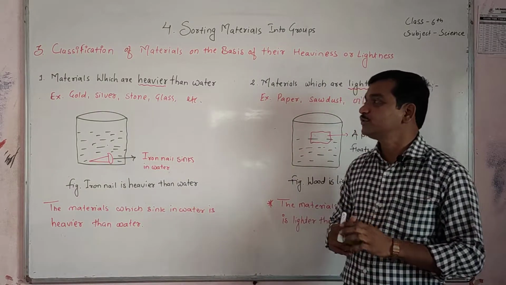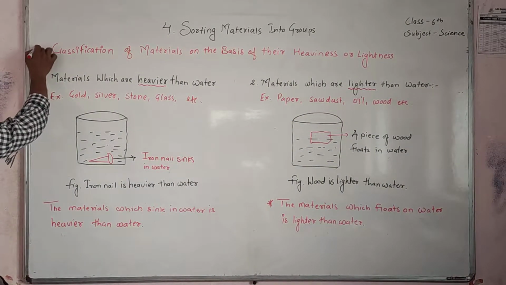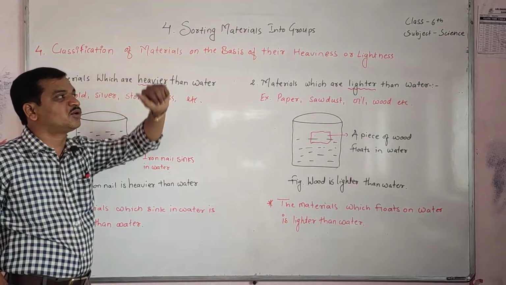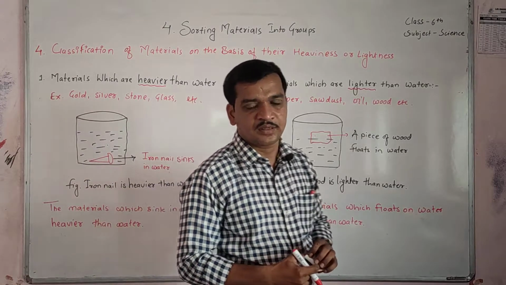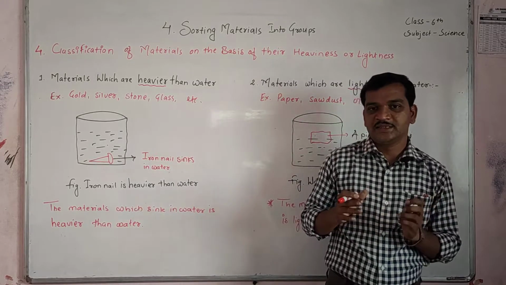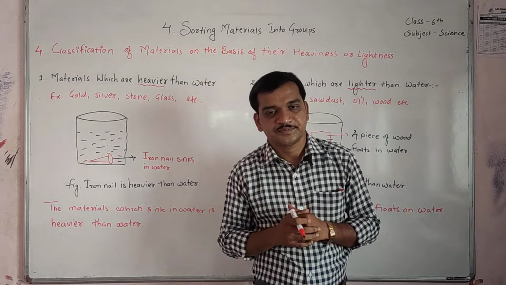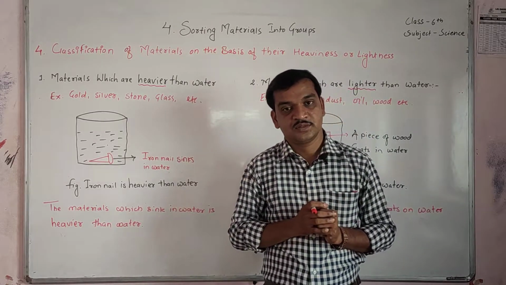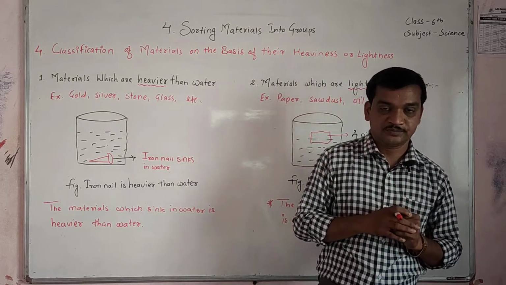Today we are going to learn classification of materials on the basis of their heaviness or lightness. Now see students, heaviness and lightness means what? Some materials are heavier than water, and some materials are lighter than water.